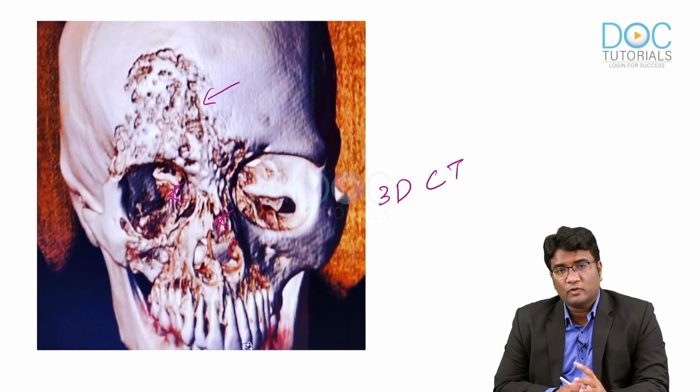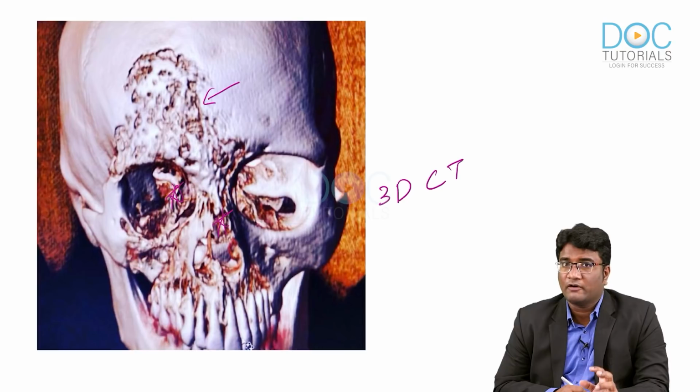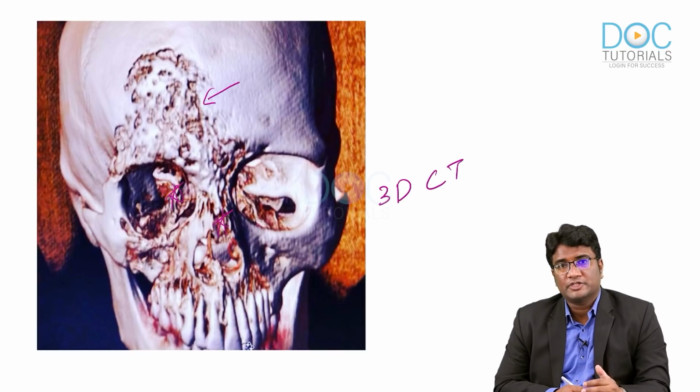So, this is rhino-orbitocerebral mucormycosis, bone erosions, okay, and aggressive local invasion is a feature you see with this necrotizing infection of mucormycosis. Angioinvasion, necrotizing infection causing bone erosions is classic for mucormycosis.